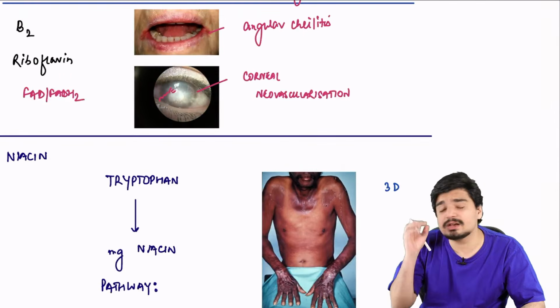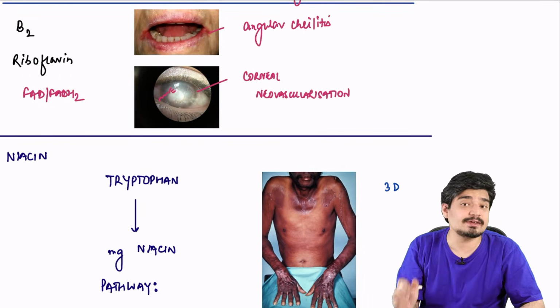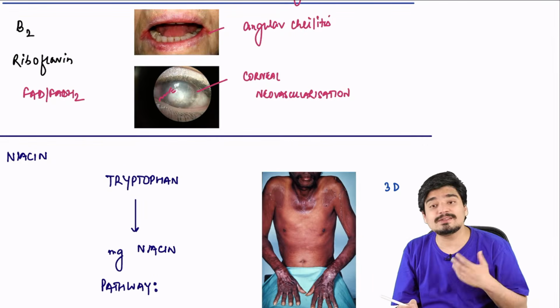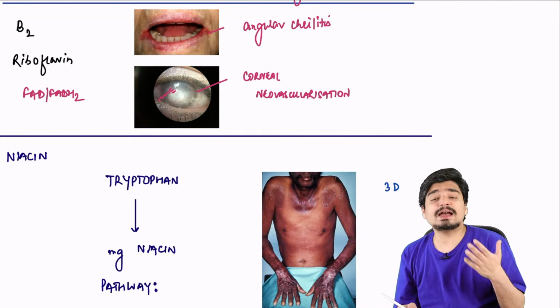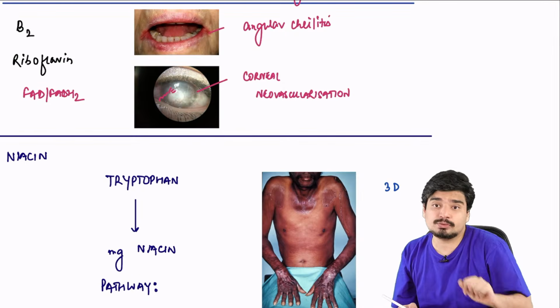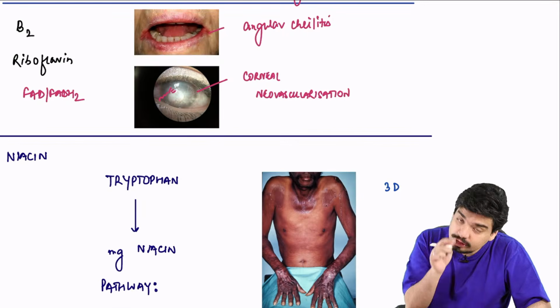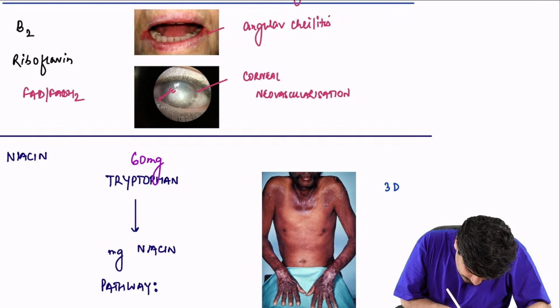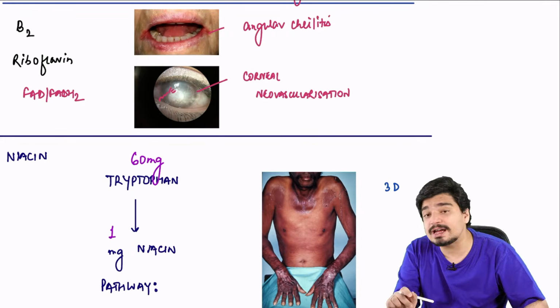Next, you have niacin. Niacin is very important, very frequently tested in FMGE, especially the deficiency of niacin. Now, one important thing as far as niacin, you have to understand that even if you don't take it adequately in the diet, our body can make niacin from tryptophan. In our body, you can actually use tryptophan to make niacin. 60 mg of tryptophan can get converted into 1 mg of niacin in our body.